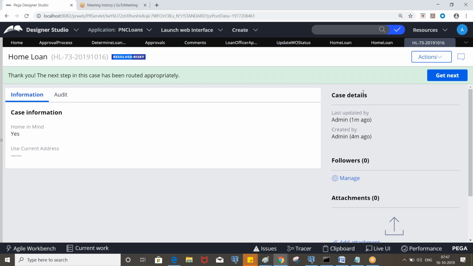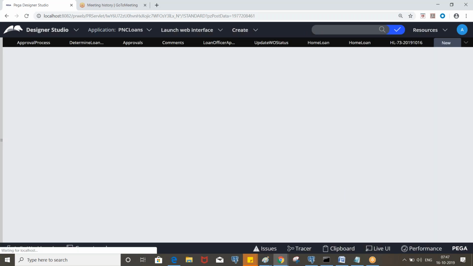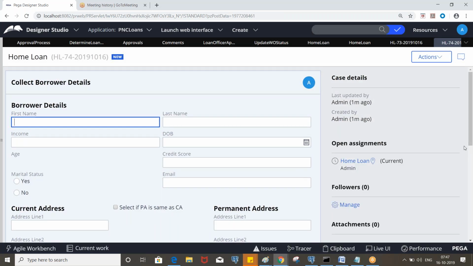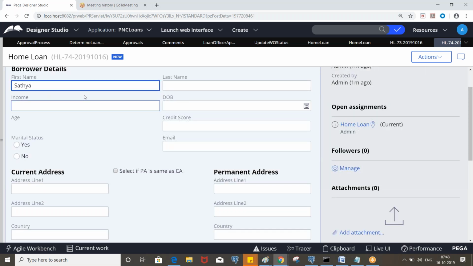And you need to consider other scenarios also. So we are applying home loan, and assets should be more than liabilities, and loan amount should not be greater than borrower income plus spouse income into 3, something, right? Based on that, you need to enter the income. To reduce effort, you can create some data transform. Guys, put on mute, please.